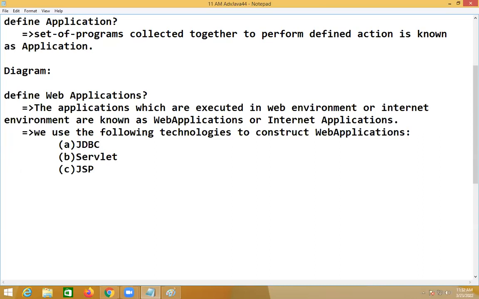Underline the term technologies once. We use the following technologies to construct web applications: JDBC, Servlet, and JSP. Those are three units for us in advanced Java. JDBC is unit number 1, Servlet is unit number 2, JSP is unit number 3. So 3 units are available.